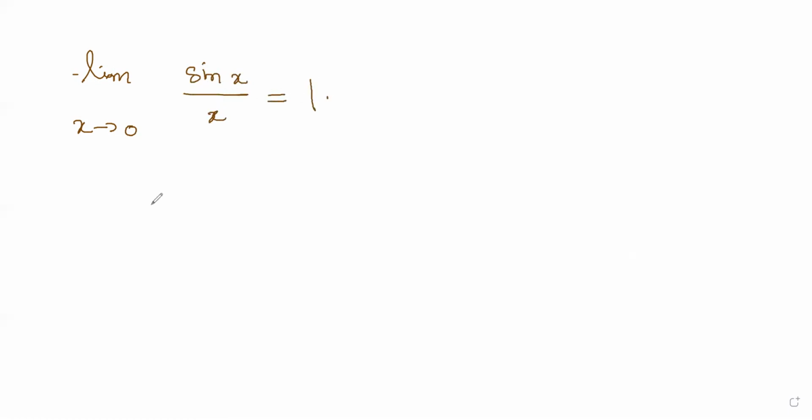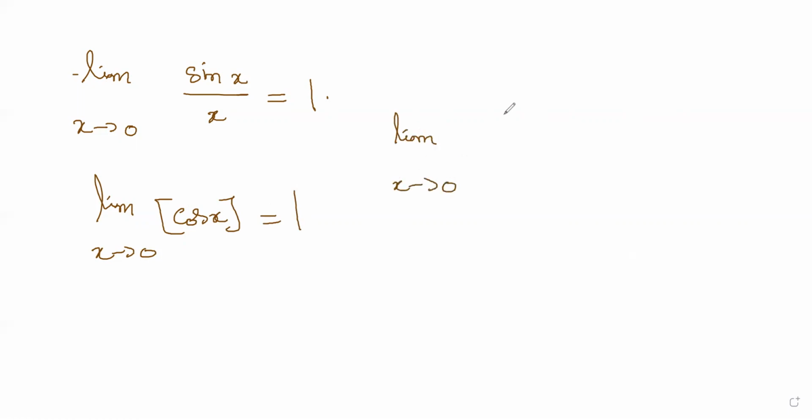This is a very important formula in limits. Limit x tends to 0, cos x happens to be 1. And limit x tends to 0, tan x by x happens to be 1. These three you have to remember.